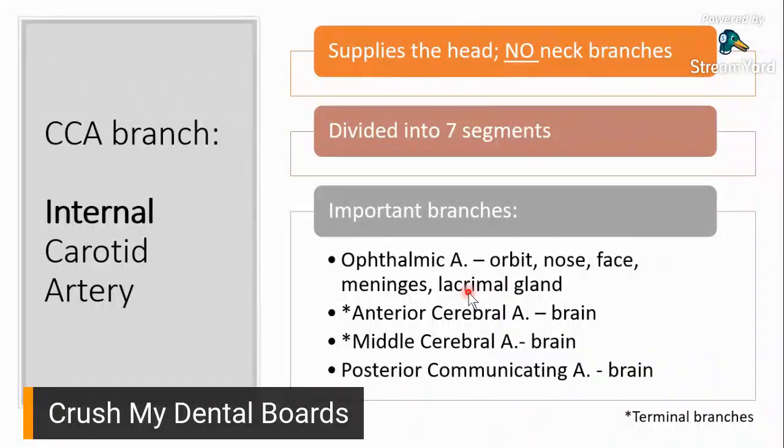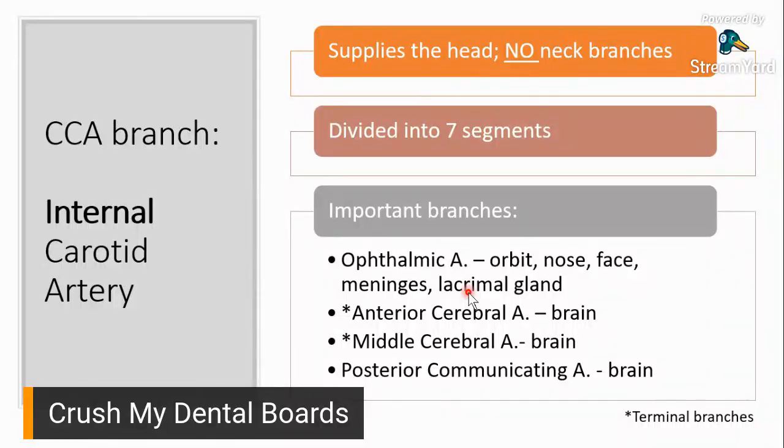Okay, now we're gonna go further. So ulitin ko lang, arch of the aorta, left common carotid artery. Yung common na yun, magba-branch out into two. Okay? One would be an internal branch and one would be an external branch. So this time, we're going to be talking about the internal carotid artery. Okay. Now, what's interesting about your internal carotid artery is that it's your main arterial supply for the head, especially the brain. But it doesn't give off any neck branches.